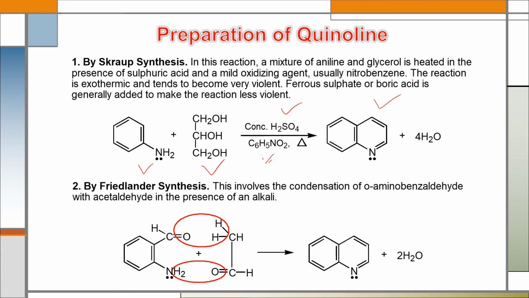Another method is Friedlander synthesis. Friedlander synthesis involves the condensation of ortho-aminobenzaldehyde with acetaldehyde in the presence of an alkali, and after completion of this reaction we will get quinoline, like this.